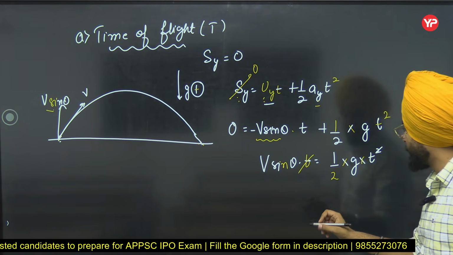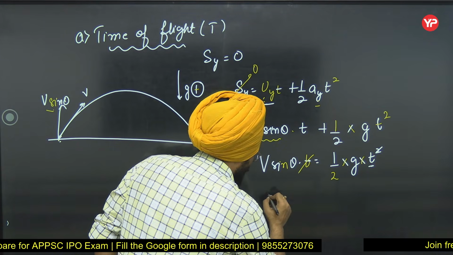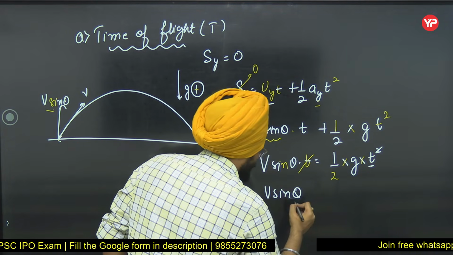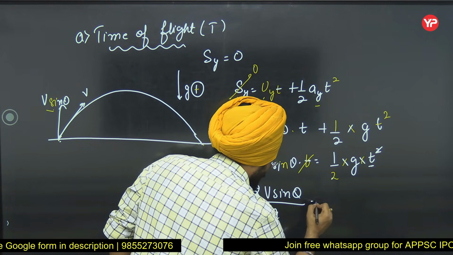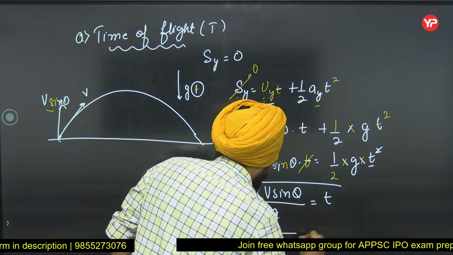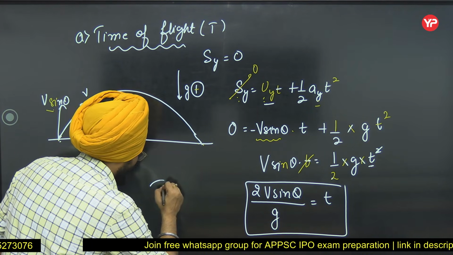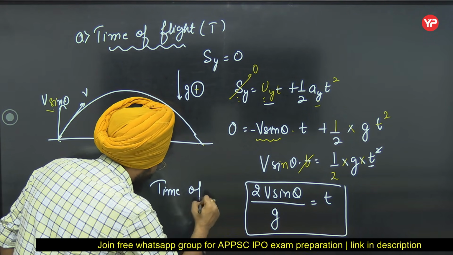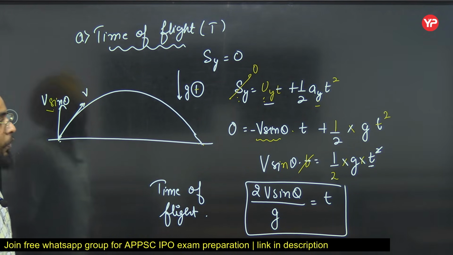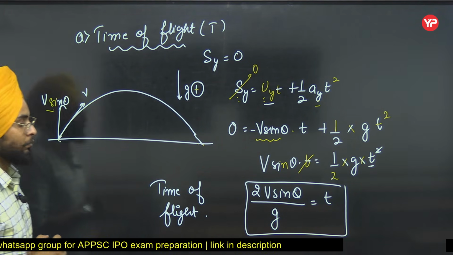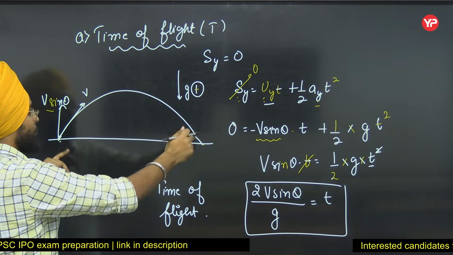You will be left with, see, t is time of flight. So it is v sine theta, 2 will go here, 2v sine theta, g will come down, 2v sine theta by g. This is the equation for time of flight. Or you can say this is the time for which the body remains in air.